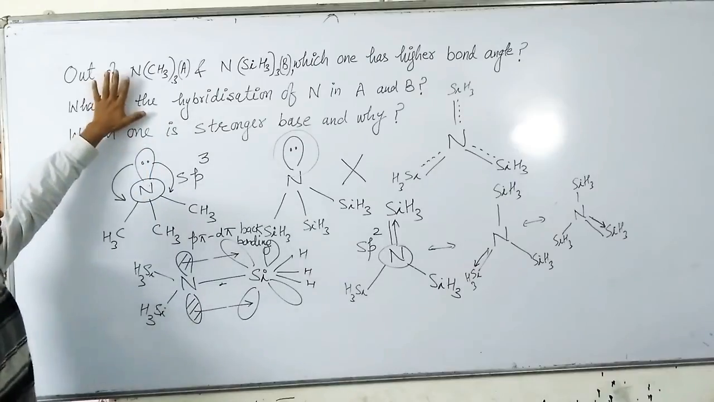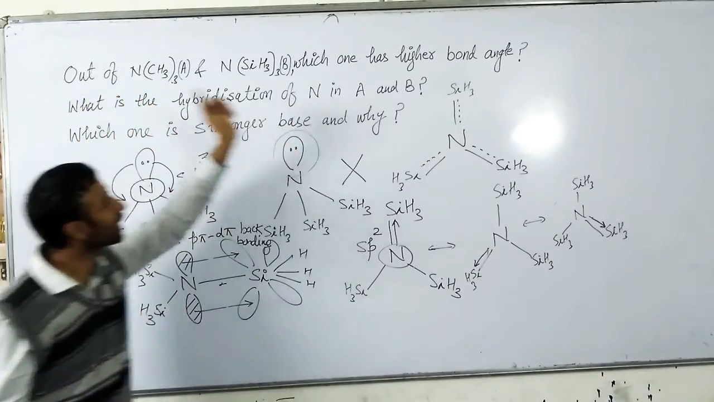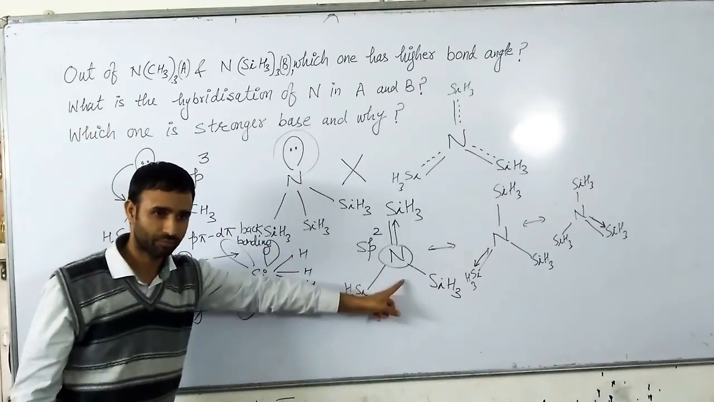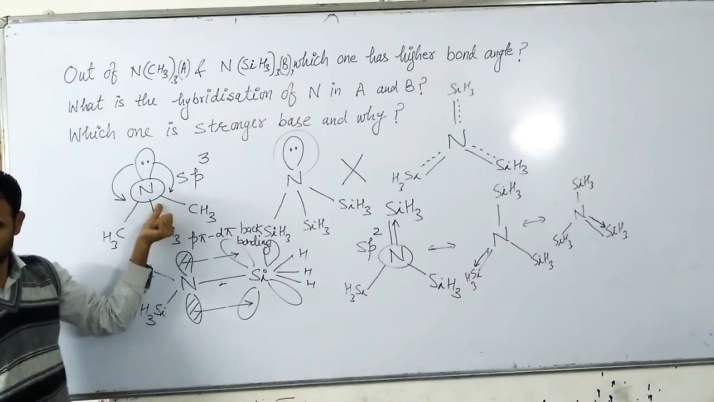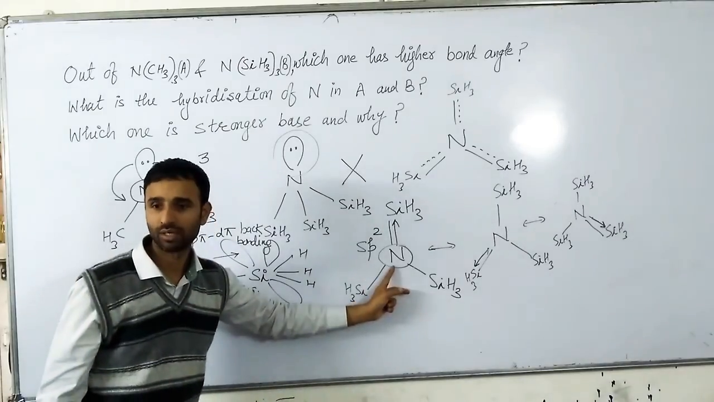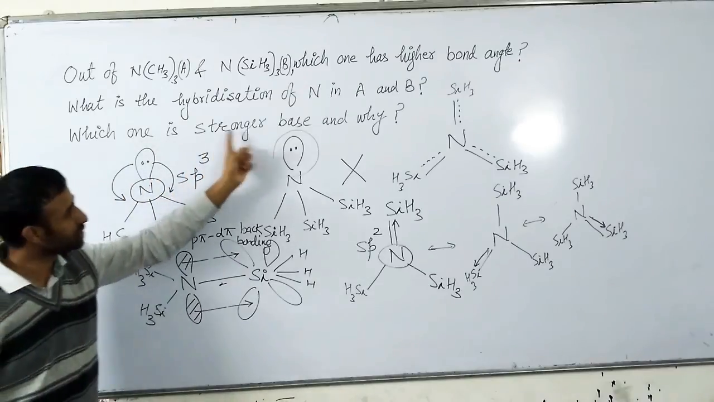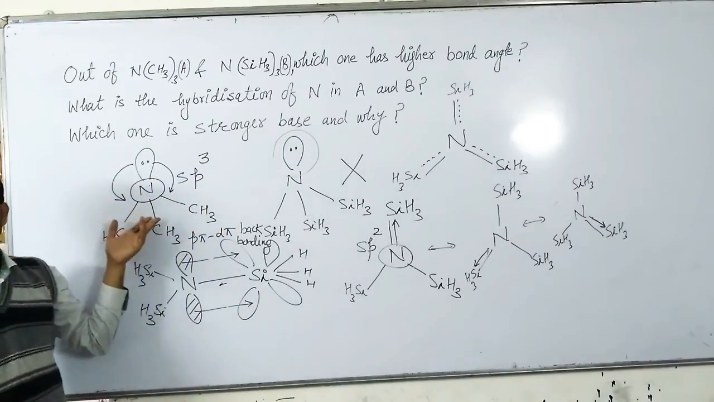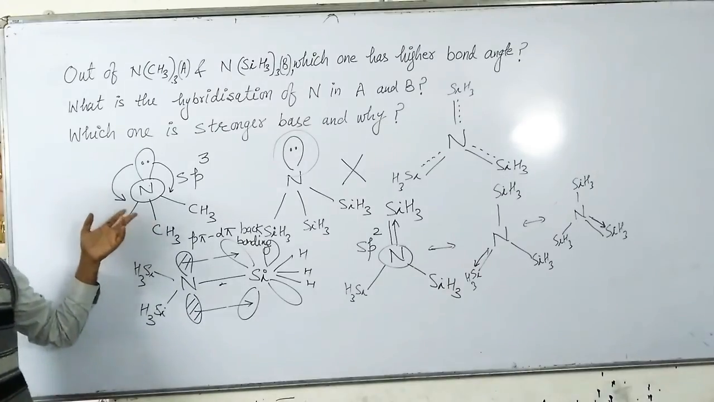So these are the three questions, and we have explained first thing, the higher bond angle is for trisilylamine. Hybridization of nitrogen, in this case it is sp3, here it is sp2. In third, which one is the stronger base? So it should be trimethylamine. Done?